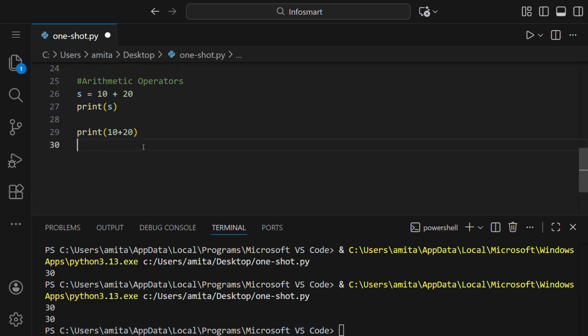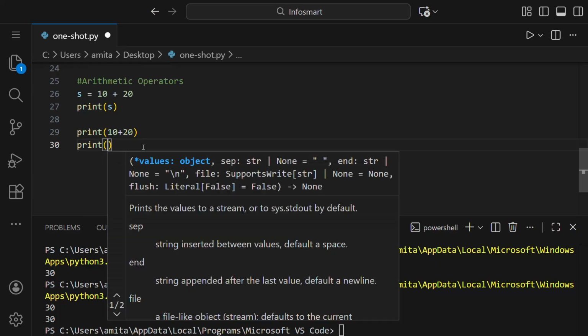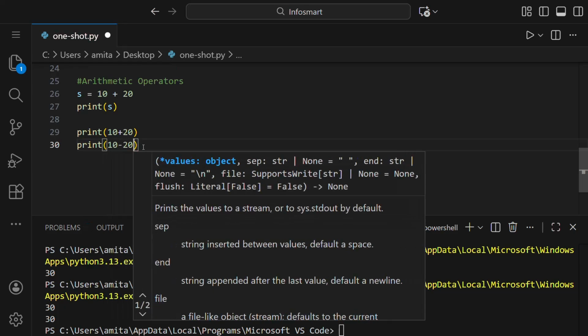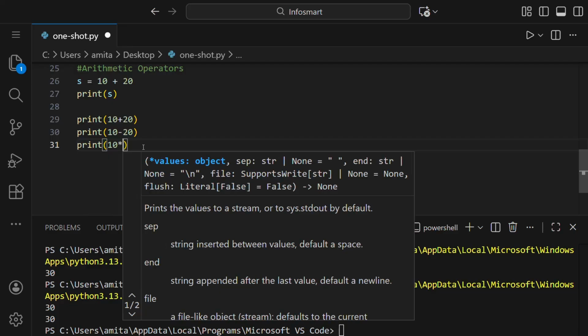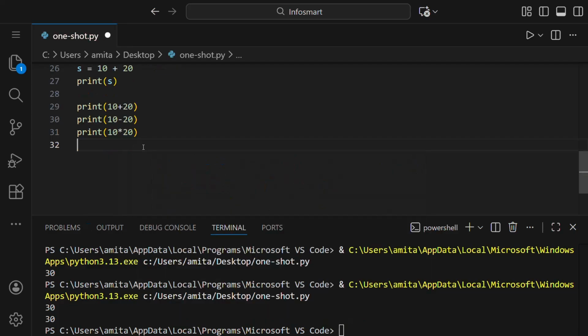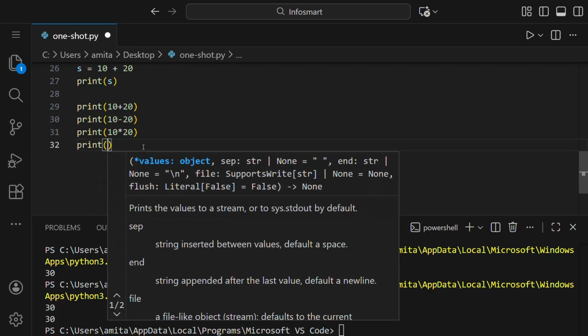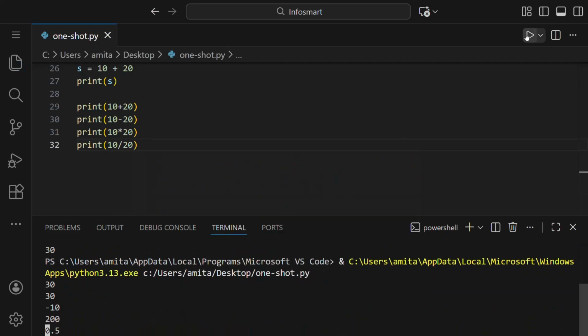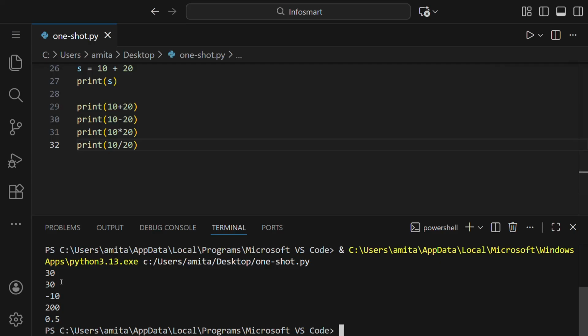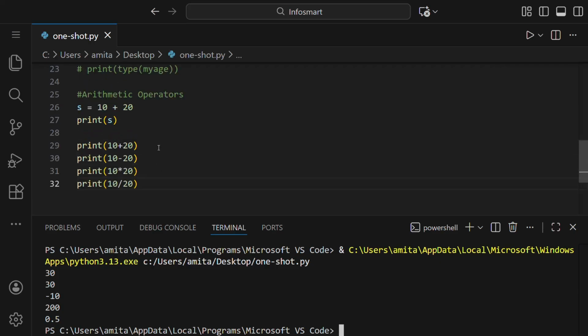Now if you want to subtract, then we can write here 10 minus 20. If we want to multiply, then 10 multiplied by 20. Likewise, you can do it for division as well. Let us run this. You can see we got 30 twice because this is also printed and this is also printed.